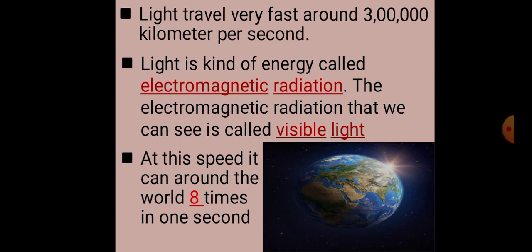Visible light is defined as the wavelengths that are visible to most human eyes. Visible light is a form of electromagnetic radiation. The electromagnetic spectrum contains radio waves, microwaves, infrared radiation, visible light, ultraviolet radiation, X-rays, and gamma rays.